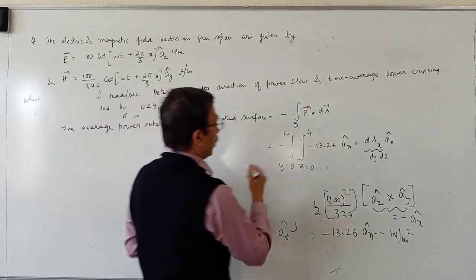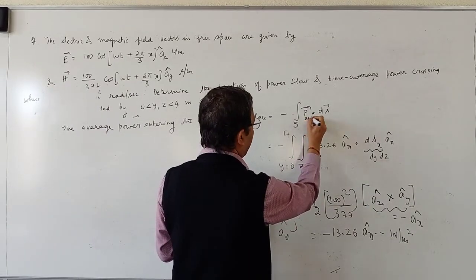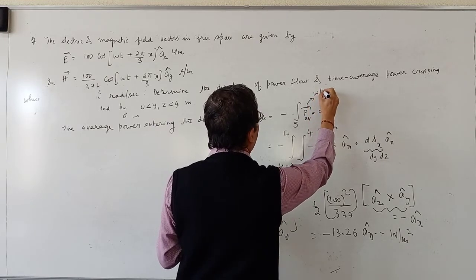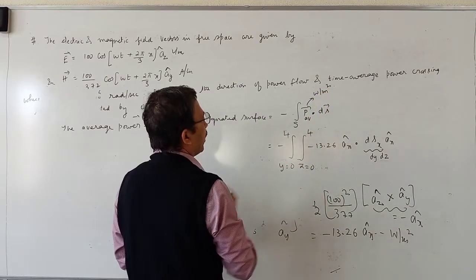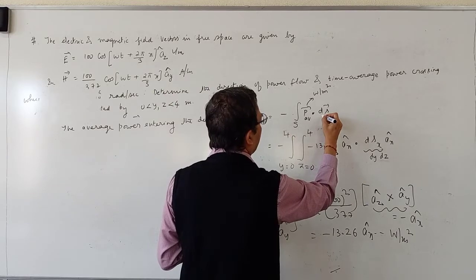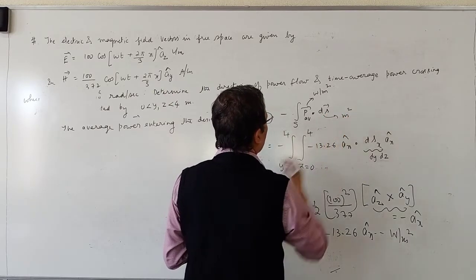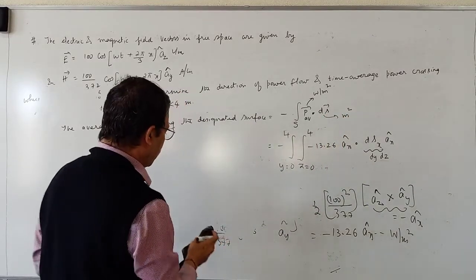What is the unit of vector P average? Unit of vector P average is watts per meter square. What is the unit of vector dS? Meter square. Watts per meter square into meter square gives you watts.